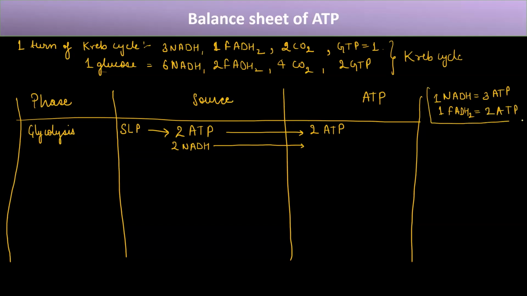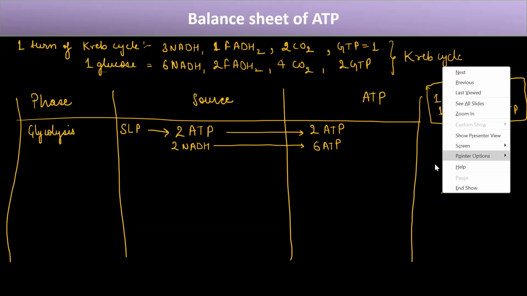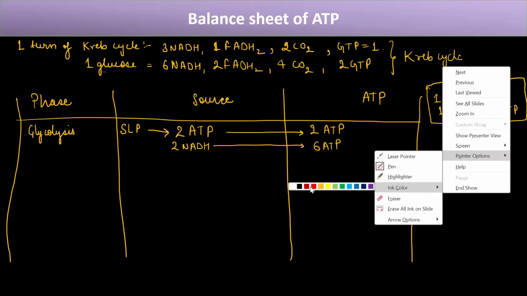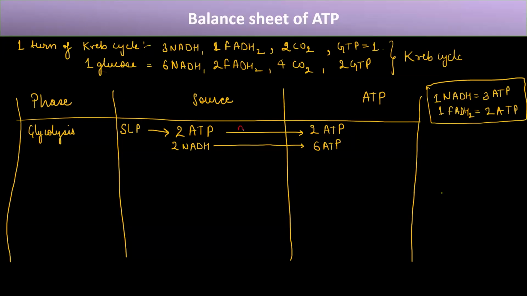So this is the thing you should remember. From 2 NADH, how many ATP will we produce? 6 ATP. But in substrate level phosphorylation, this is direct ATP, right? So this one is direct, but this is indirect. It will go through the ETS and then produce ATP. So it is indirect. Okay. So the first phase is the glycolysis phase.